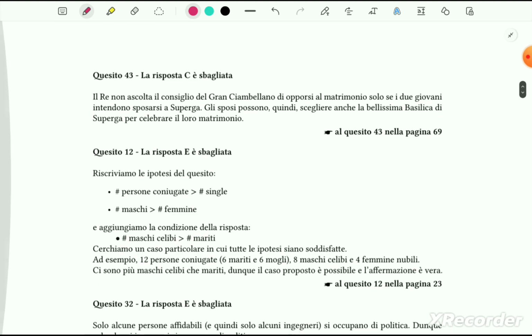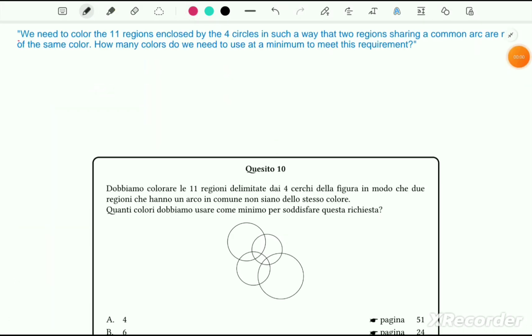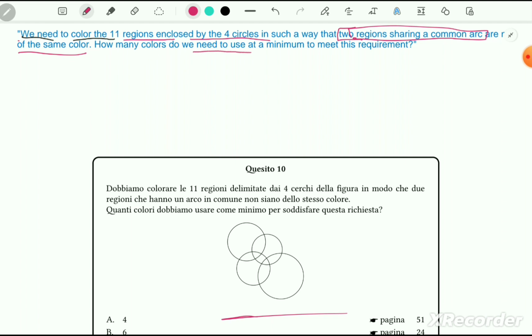Let's move to our next problem, number 10. We need to color 11 regions enclosed by 4 circles, in such a way that 2 regions sharing a common arc are of the same color. So let's highlight it because this is very important. How many colors do you need to use at a minimum to meet this requirement? So we have to find out how many colors we can use to meet this requirement. That means 2 regions sharing a common arc cannot be the same color.